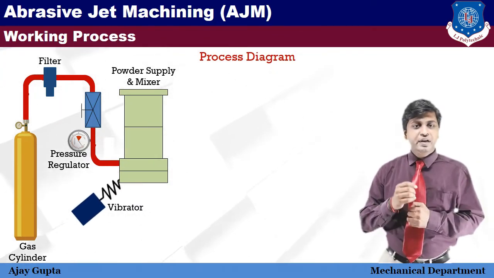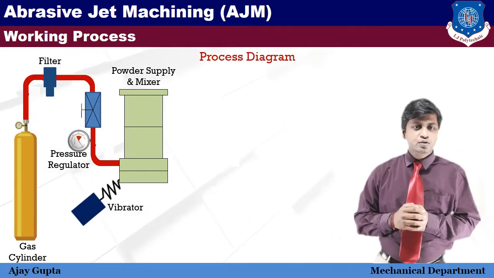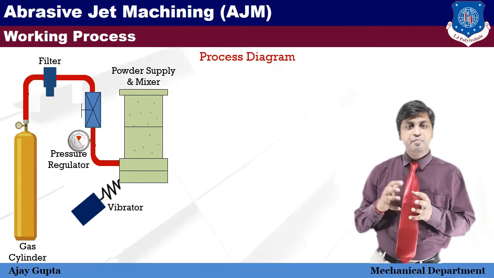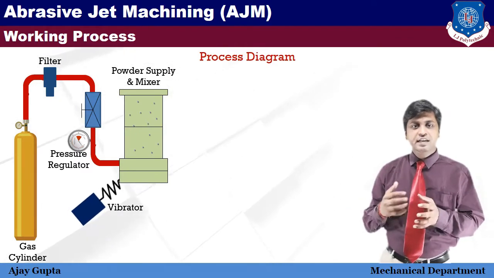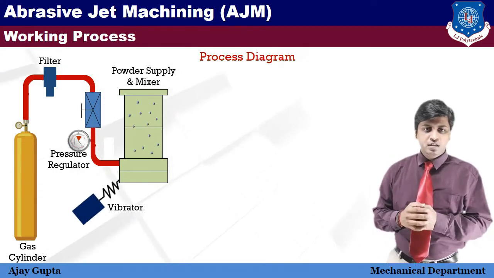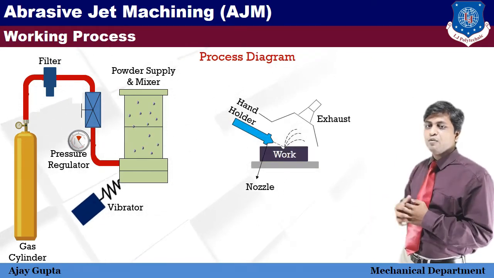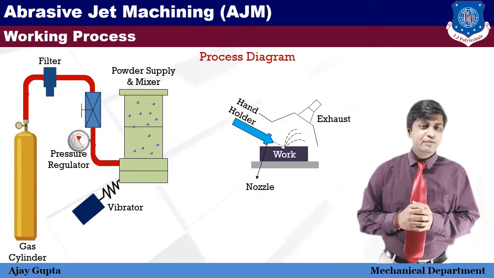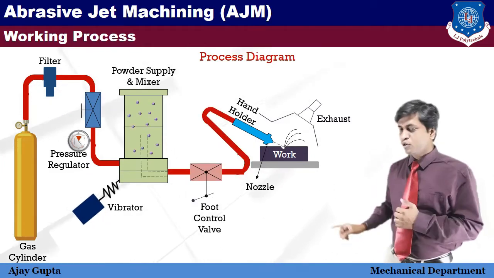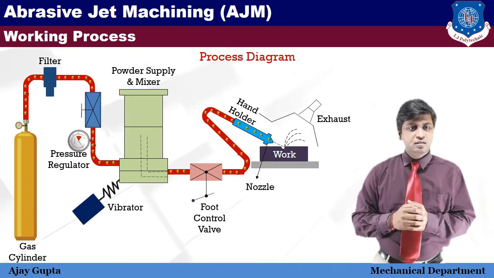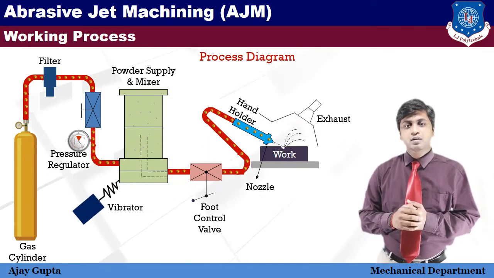Here, the vibrator vibrates the mixing chamber so that the gas and abrasive particles mix properly and create an abrasive slurry. That abrasive slurry comes out with high velocity through the nozzle. The nozzle is connected with the holder. Between holder and chamber, a foot control valve is provided that restricts the return of the abrasive.